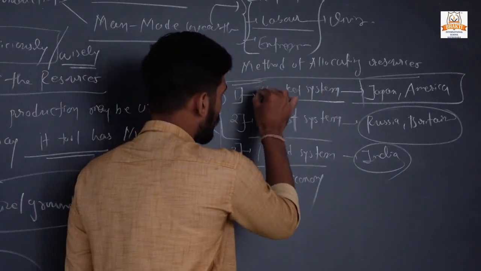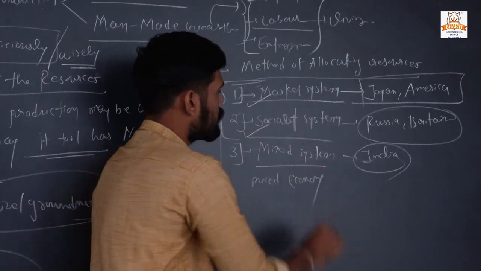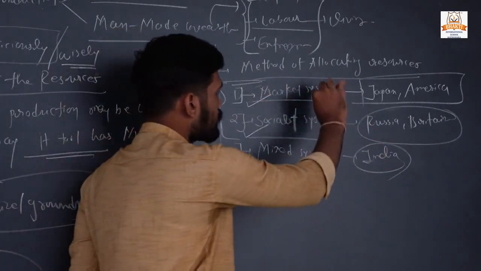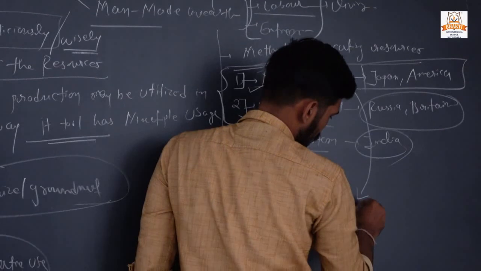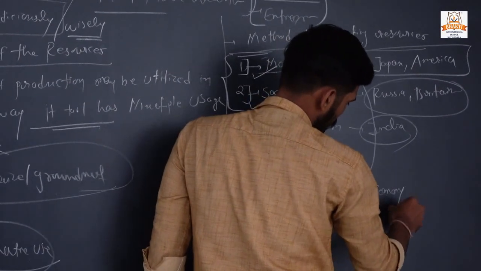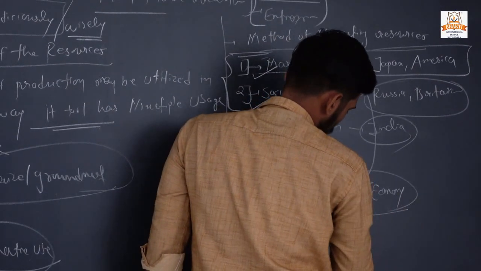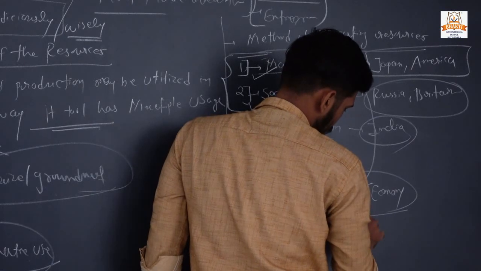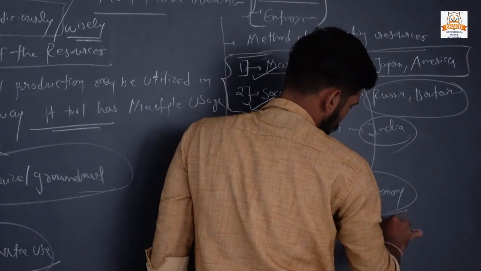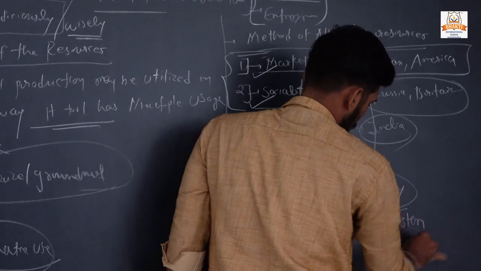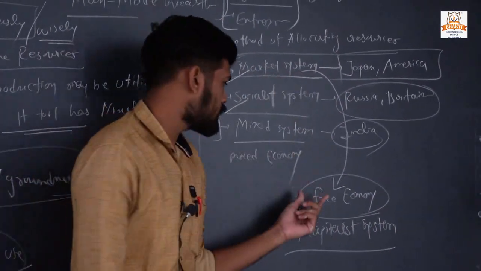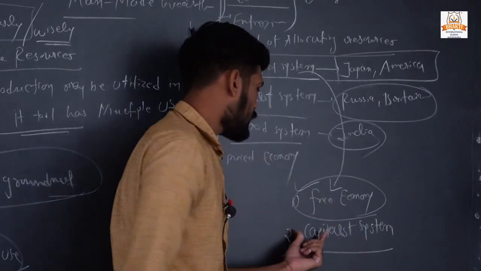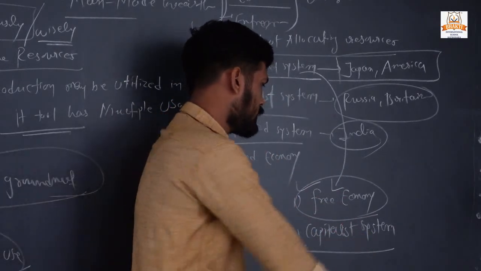In this, there is a combination of market system and socialist system. Okay. Another name for the market system is free economy, and the second one is capitalist system. Okay, what are the two other names of the market system? First is free economy and second one is capitalist system.